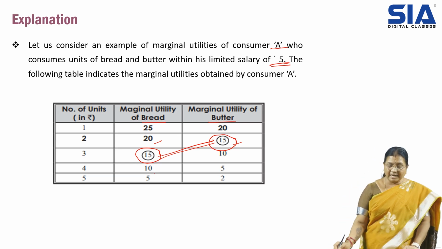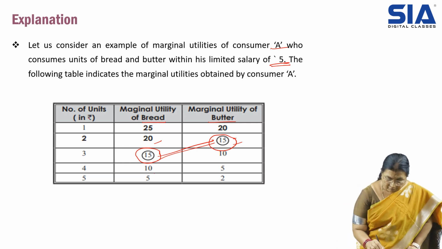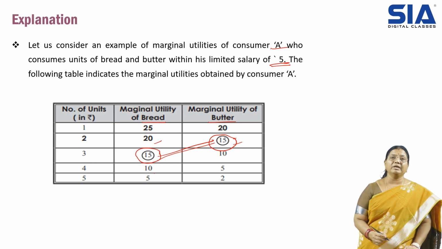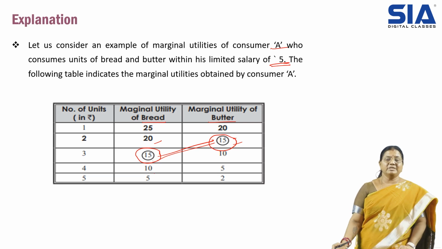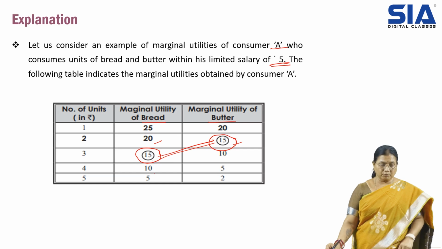Here we have to understand the price is not equal. For bread we are spending 3 rupees, for butter we are spending 2 rupees. That we have to keep in mind. And when we talk about the utility, it is maximum and equal. So this is equi-marginal utility.